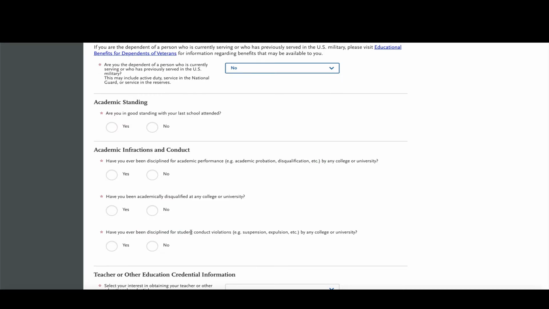The following question is about academic standing. Are you in good academic standing? Say yes or no. So good academic standing, 2.0 or above. At Santa Barbara City College, I'm going to say I am currently in that good academic standing.